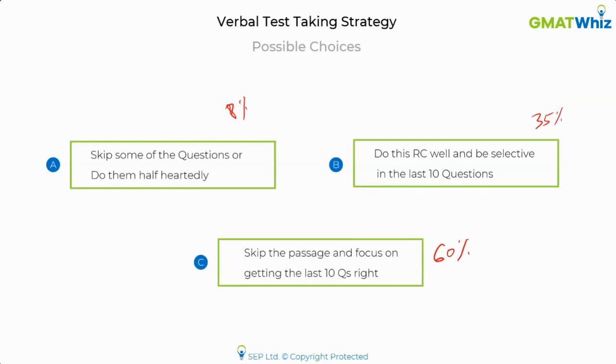Now let me tell you, this was the exact same thing that happened with me. This was my scenario. I was faced with this trouble in the real test. I was telling myself as a student, but this was exactly my scenario.